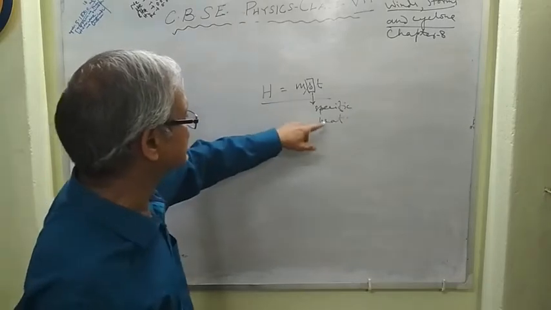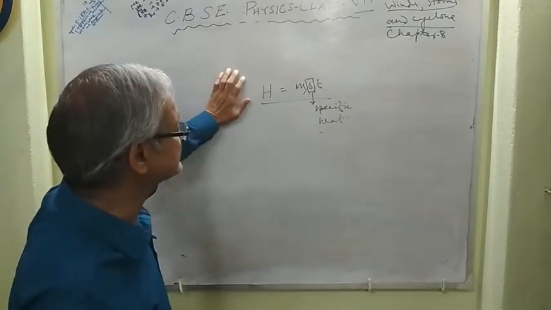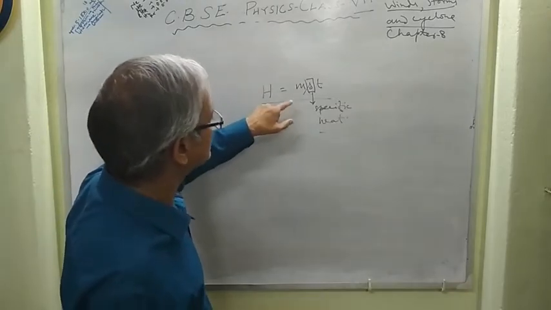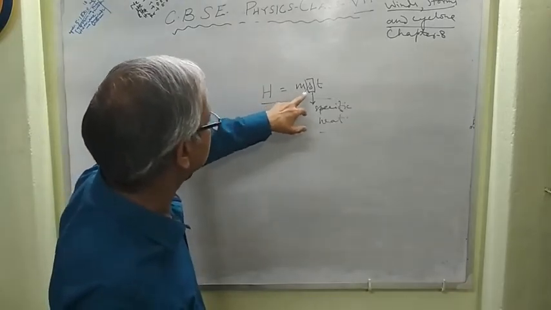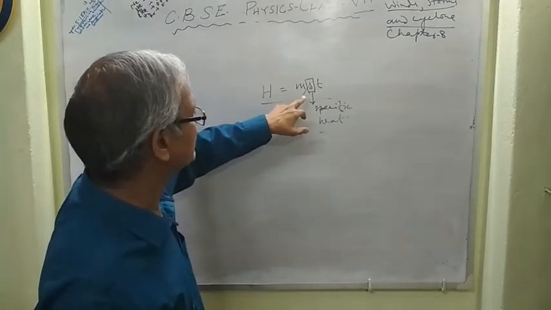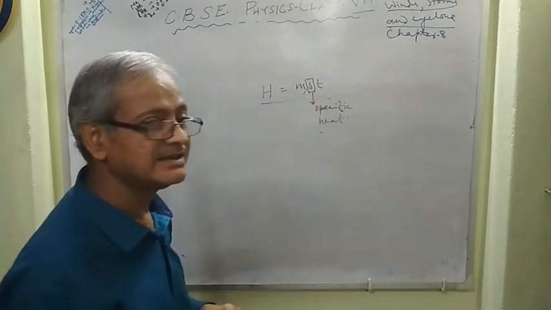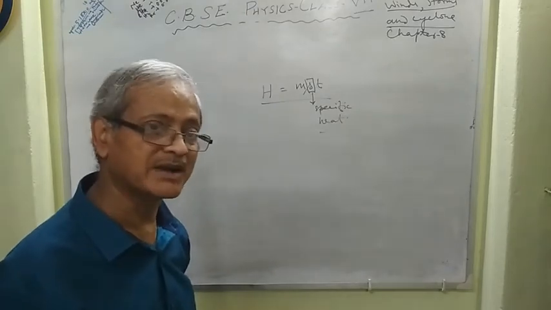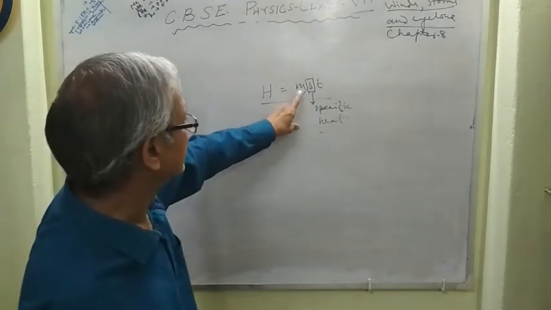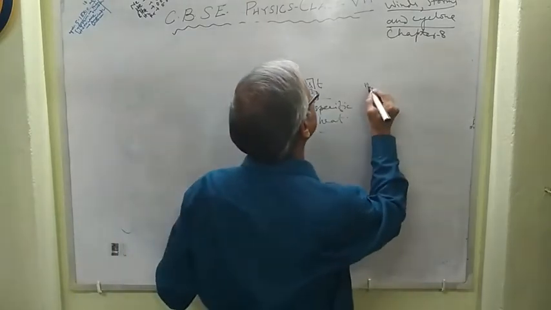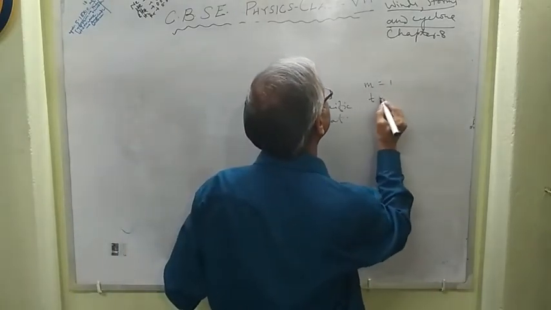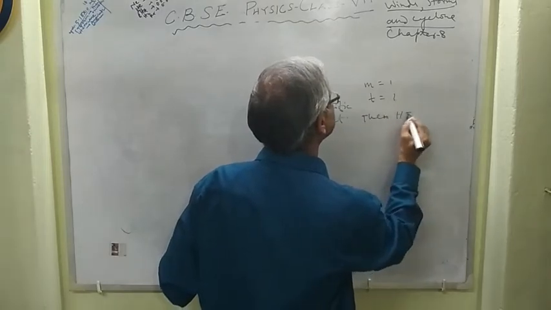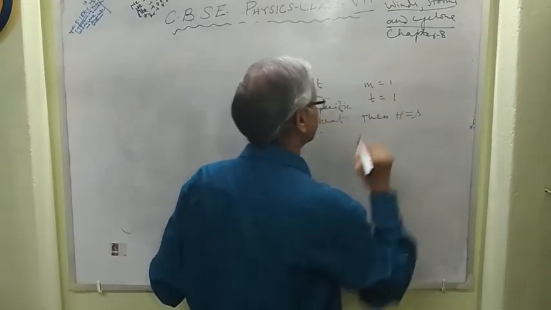That is, the specific heat of a substance is defined as the amount of heat required to raise the temperature of unit mass of a body through 1 degree, rise or fall in temperature, right? If M is 1 and T is 1, then H becomes S, equal to S.